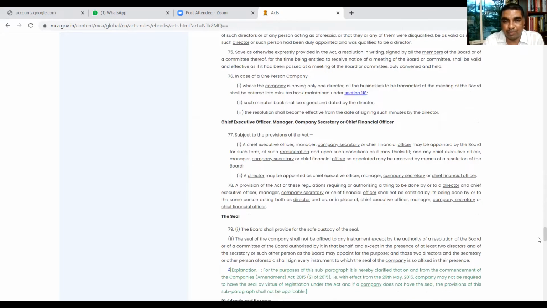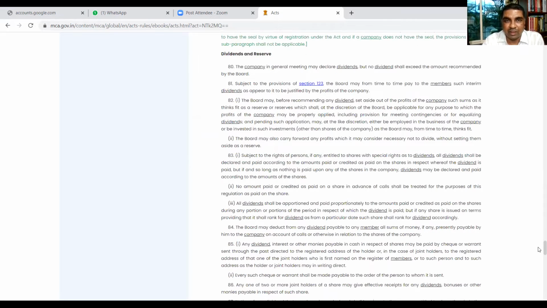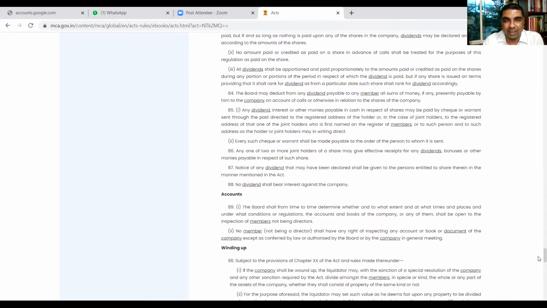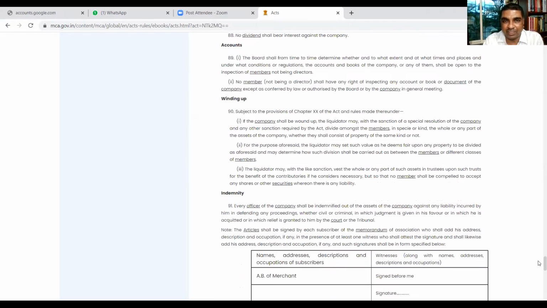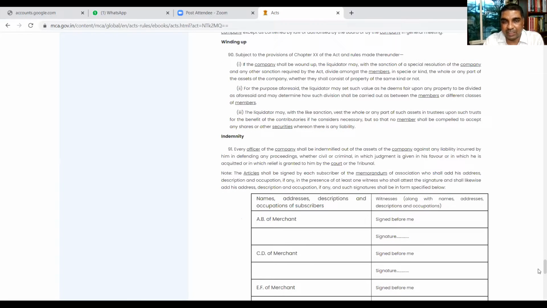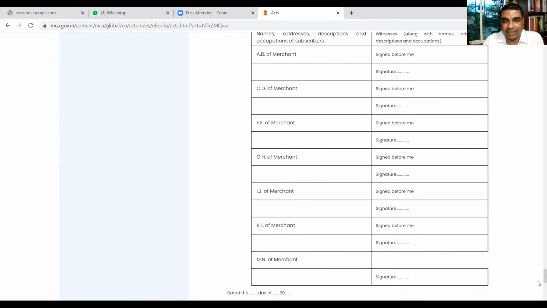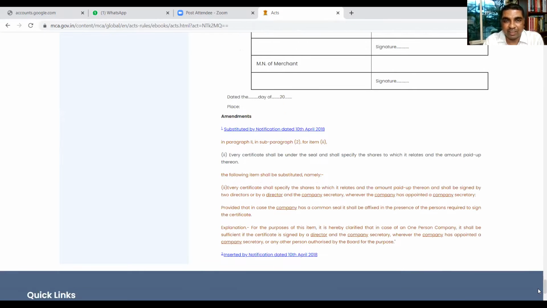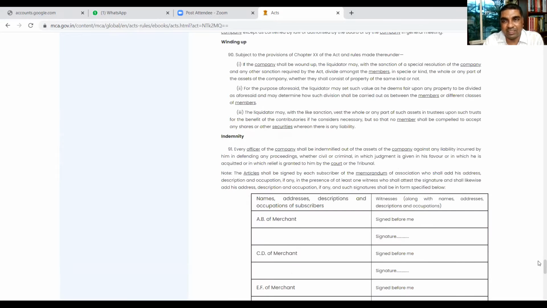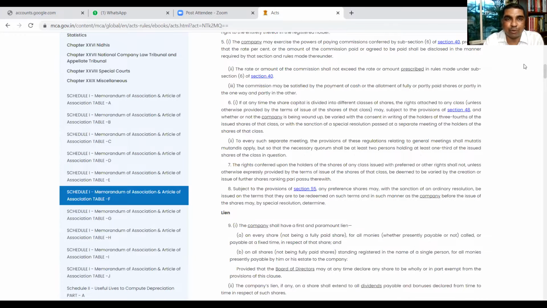How the seal of the company can be used. How to pay dividends, what is the process for that? To what extent reserves can be created out of the profits, how accounts can be dealt with, and if you want to close the company, how the winding up process will be followed. What is the indemnity clause, if somebody incurs some losses, how that can be indemnified. These are the various points which are included in the articles.